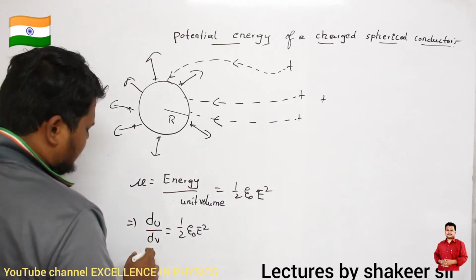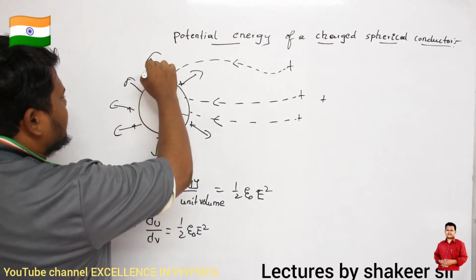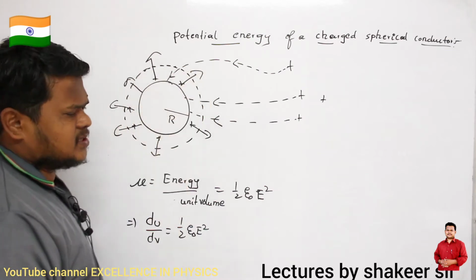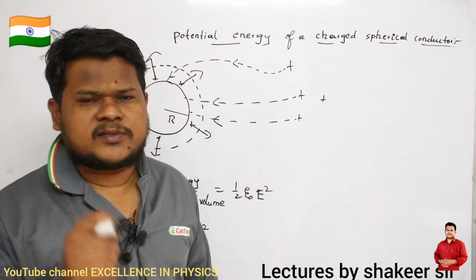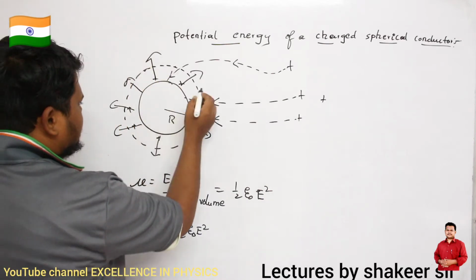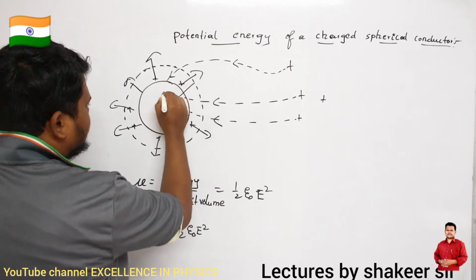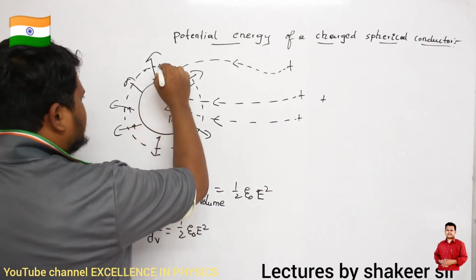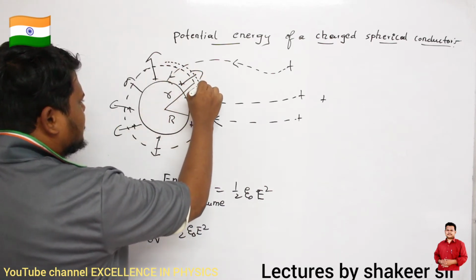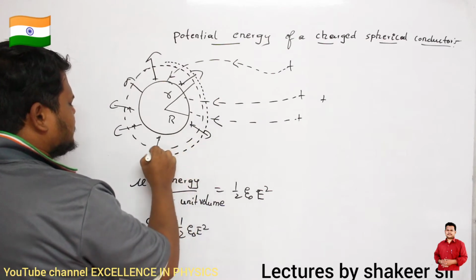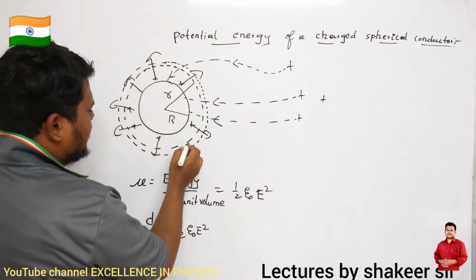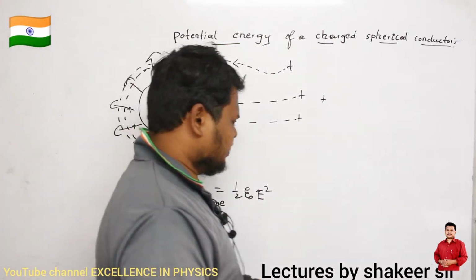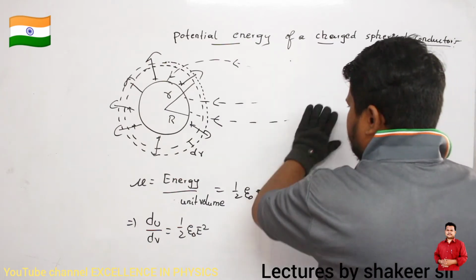Now how can I calculate this small dV? I will take a small differential shell, meaning a shell whose thickness is very small. I am taking this shell at a distance of small r. Now I take a very small thickness of this shell, and I assume this small thickness to be dr. So the same relation I can write now.